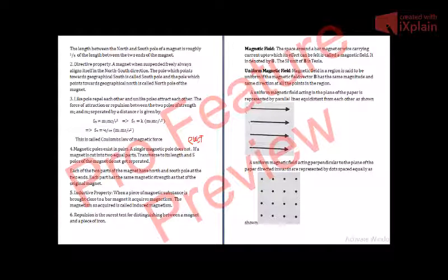It is denoted by B as electric field is denoted by E. Remember that magnetic field is not denoted by M, it is denoted by B. Remember this thing. Magnetic field is denoted by B. And the SI unit of magnetic field B is Tesla, as the SI unit of electric field is Newton per coulomb. Here the SI unit of magnetic field B is Tesla.